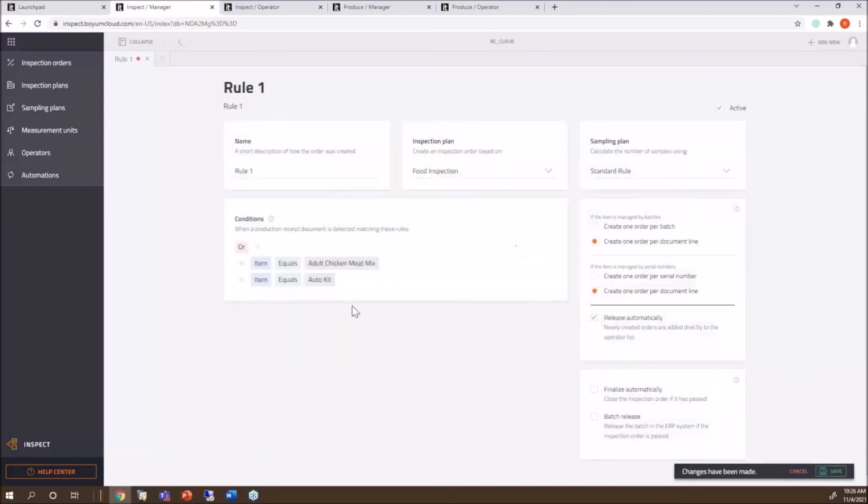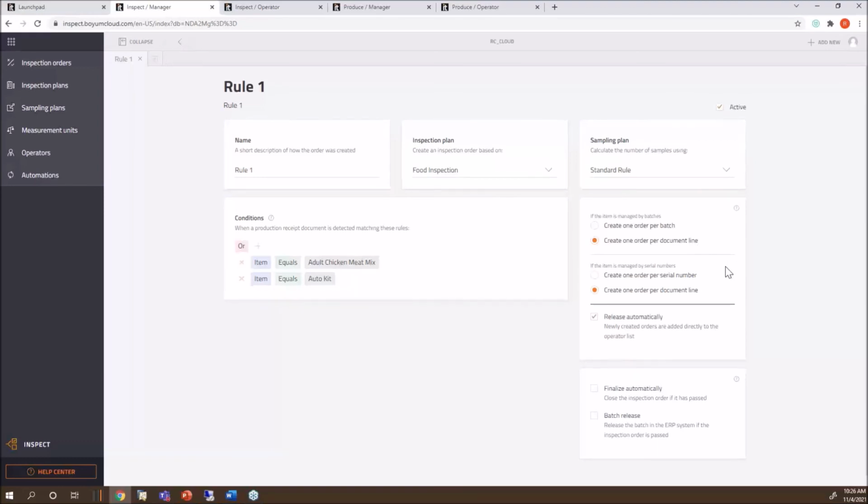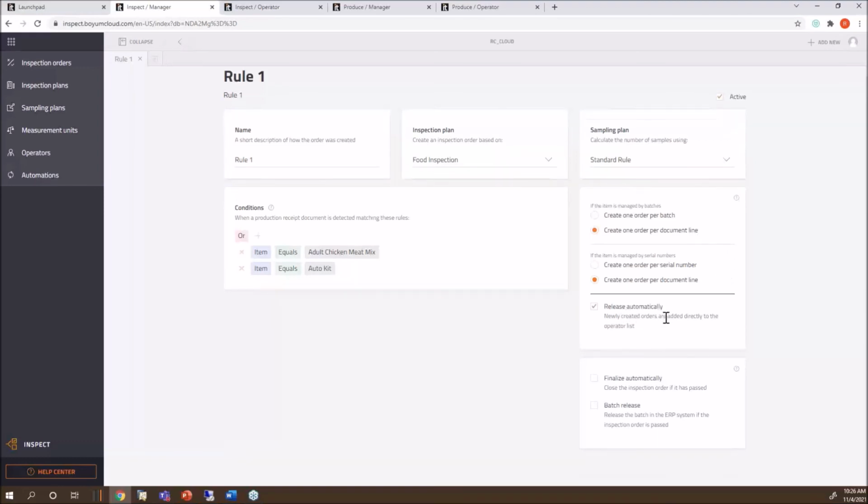So this is rule 1. And I'm going to say if I receive this item or this item from production, I want it to create 1 order per document line. I think this is not a batch item. Okay. And release automatically.